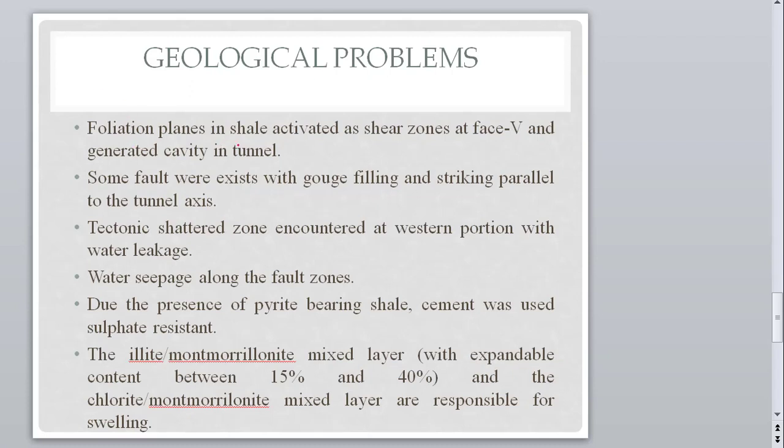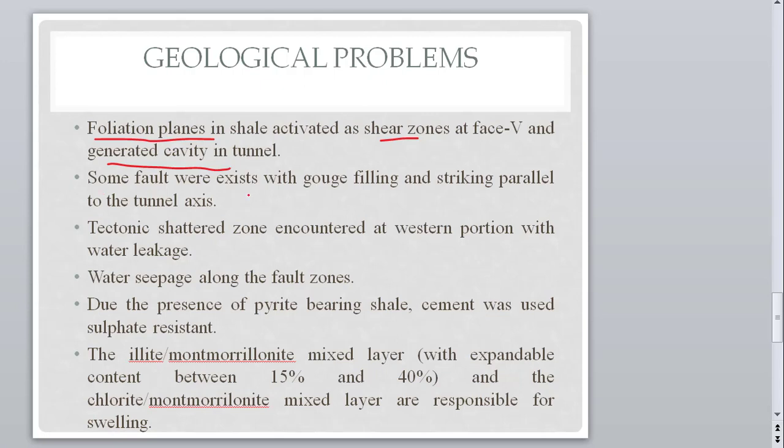Besides this, there is lots of folding at phase 5. Due to that folding, many foliation planes reactivated as thin shear zones, and due to these shear zones lots of water ingressions occurred and formed a cavity at the roof of the tunnel. So an overbreaking problem also existed due to these shear zones.